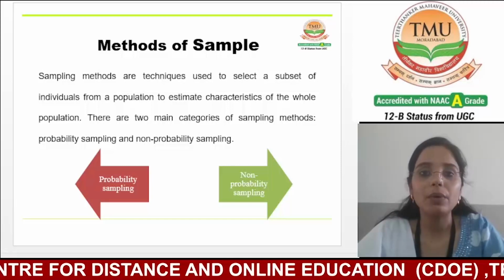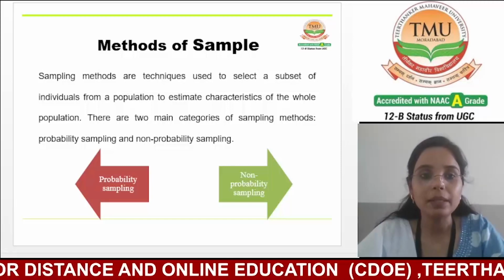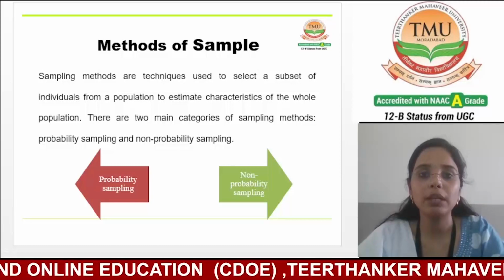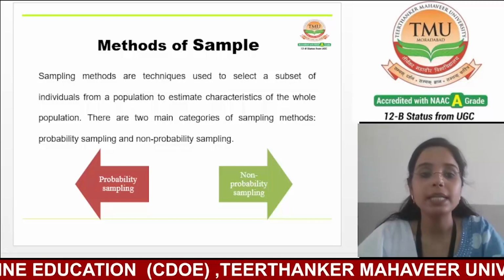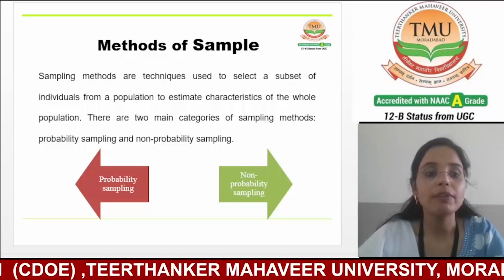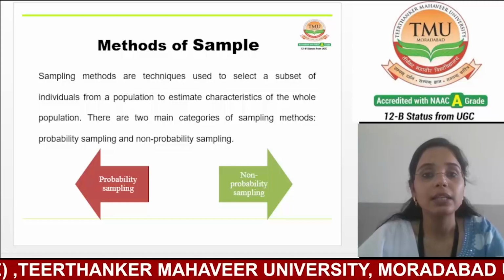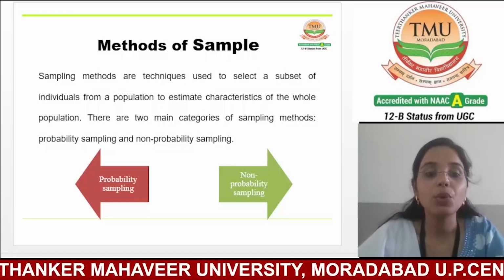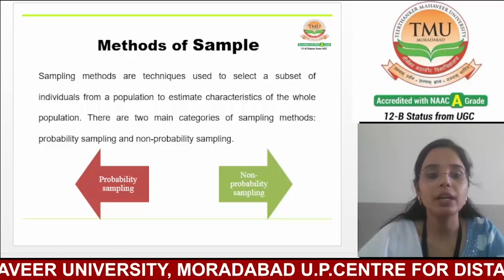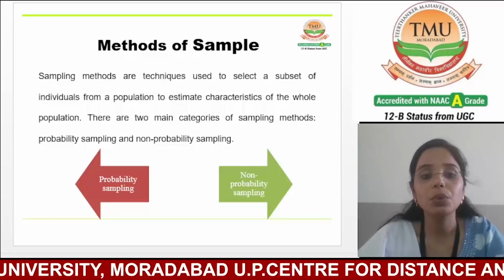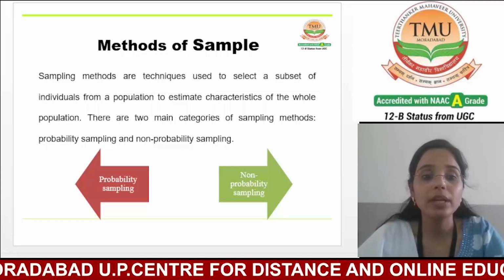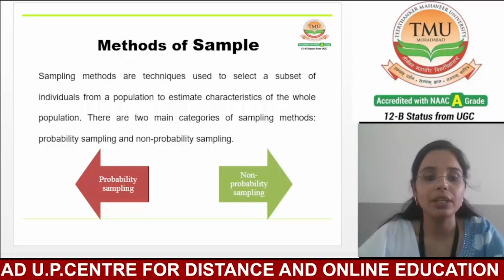If we talk about sampling, sampling is a way to get a small group of people, things, or data to represent a larger group. Think of it like this. Just imagine you have a big jar of jelly beans in different colors and you want to know what colors are inside, but you don't want to count every single bean.